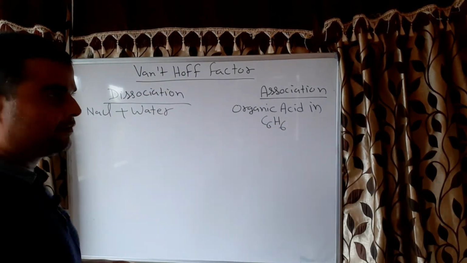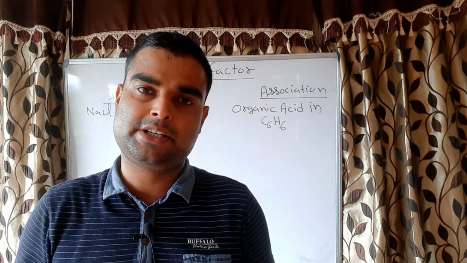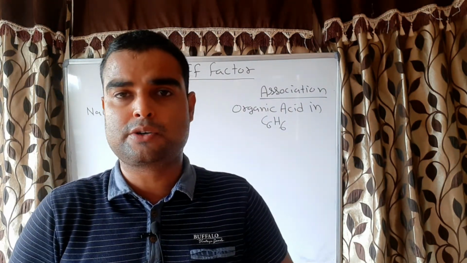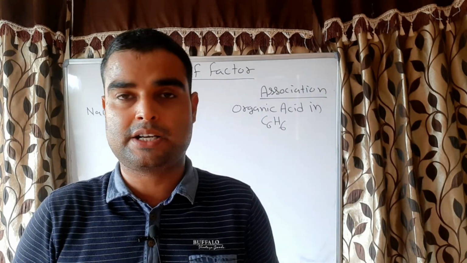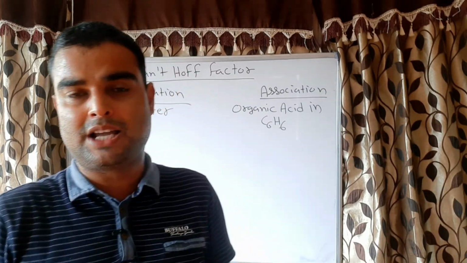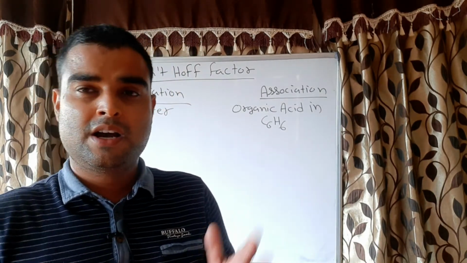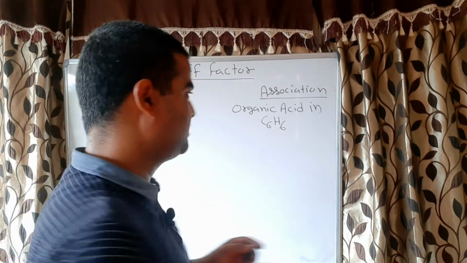So when we dissolve NaCl in water or organic acids in benzene, then NaCl undergoes dissociation. Dissociation means the number of particles will increase. Or when we dissolve organic acids in benzene, then it will undergo association. Association means the number of particles is decreasing, correct?